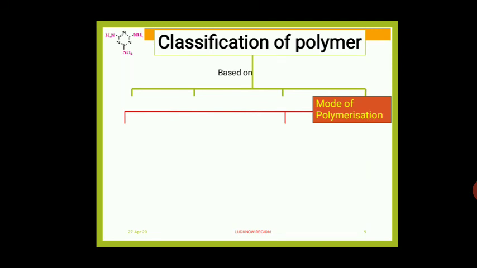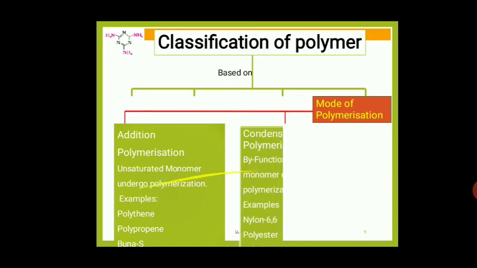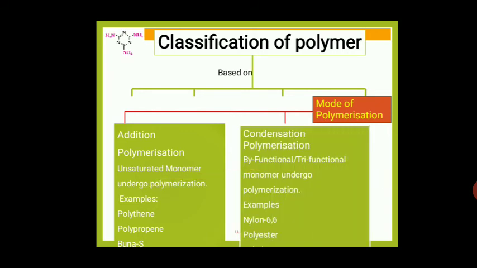Next, we are moving to classification of polymers based on mode of polymerization. Based on mode of polymerization, polymers are mainly divided into two types: addition polymerization and condensation polymerization. Let us see what is addition polymerization.